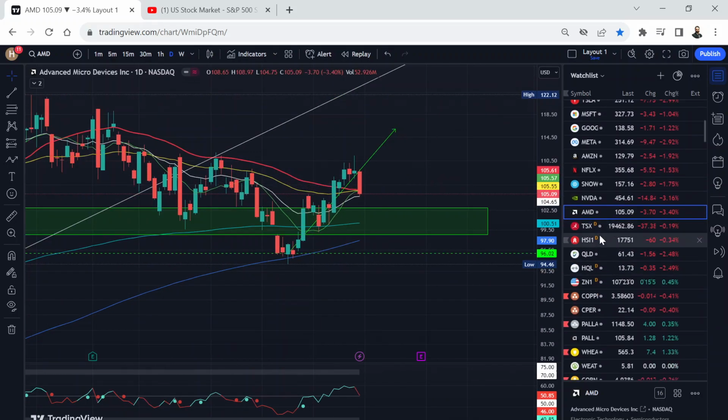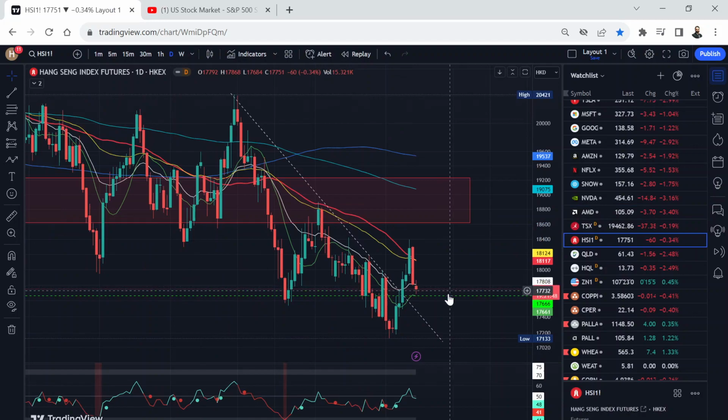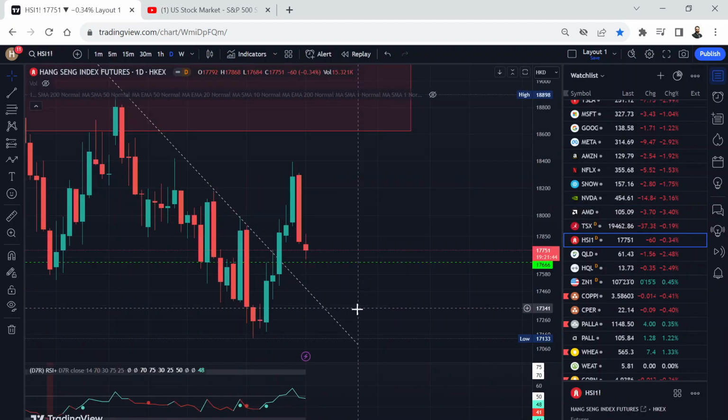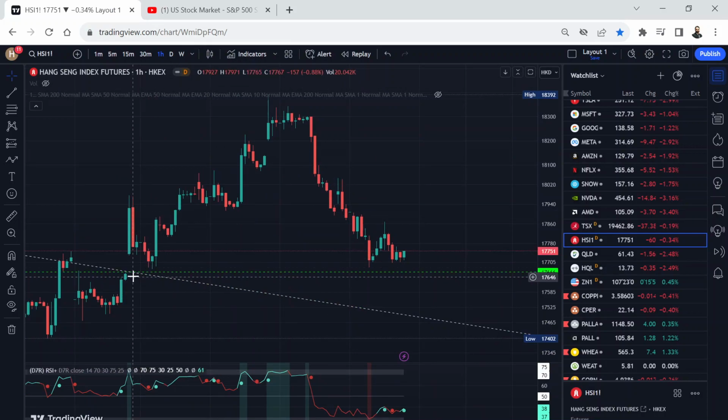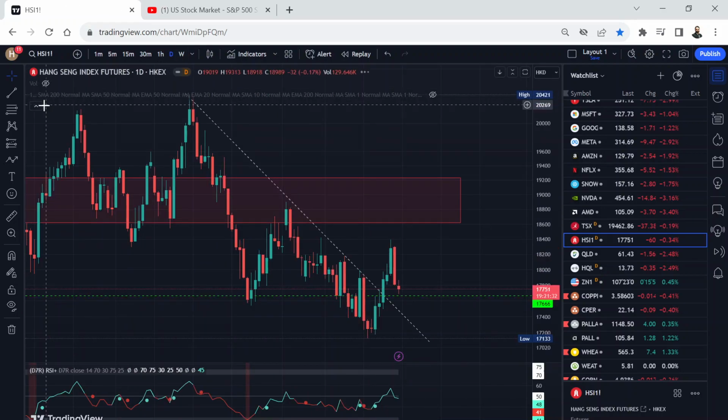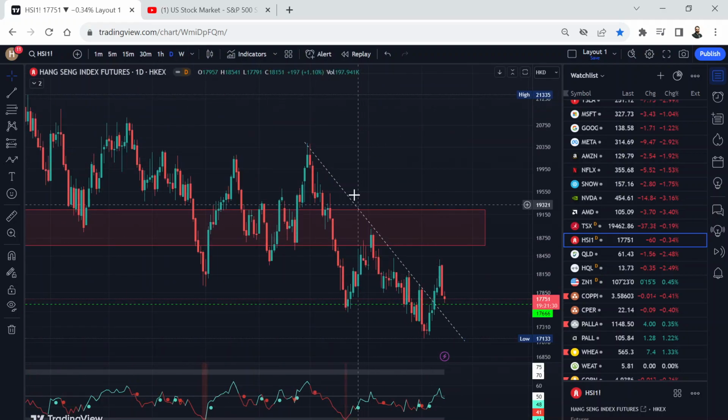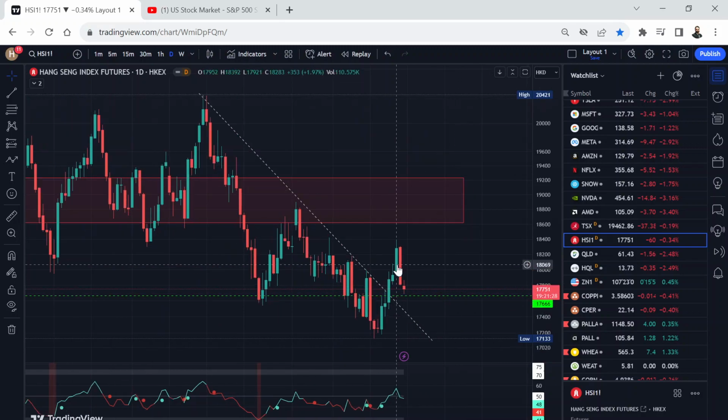All right. Hang Seng Index, again, if I hide these lines, you can see there was a gap here, and now it came very close to filling this gap. Actually, let's go to the 1 hour chart. You can see this gap here still not filled. This gap happened on Monday, 9th of October, still coming green line, still did not fill this gap. So wait for this gap to fill. Also this downward trend line coming back could be a back test and fill up this gap before we go higher.